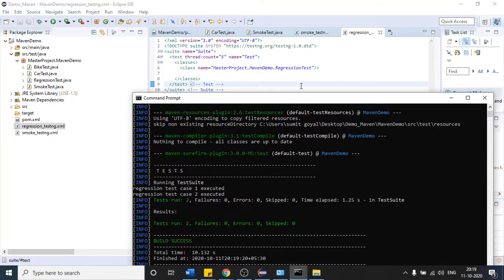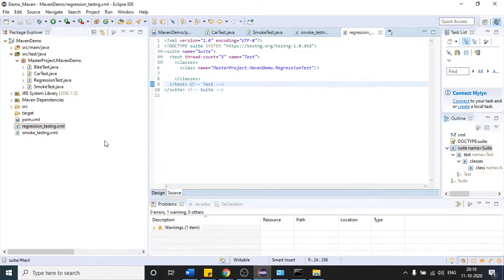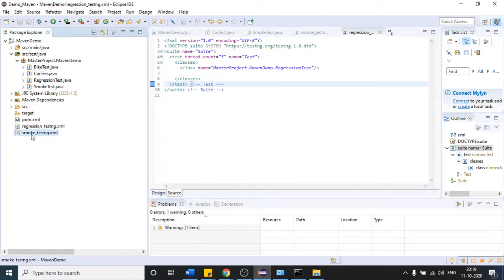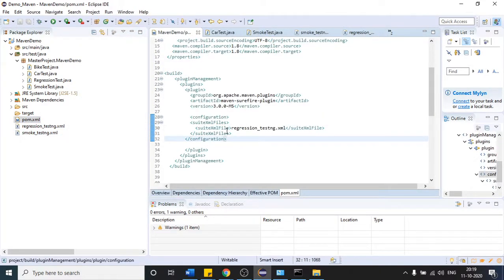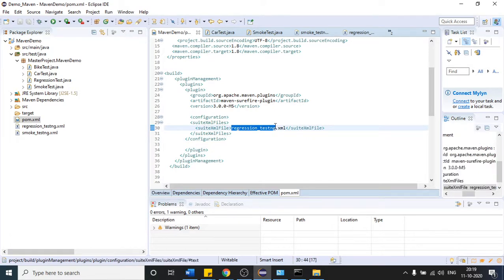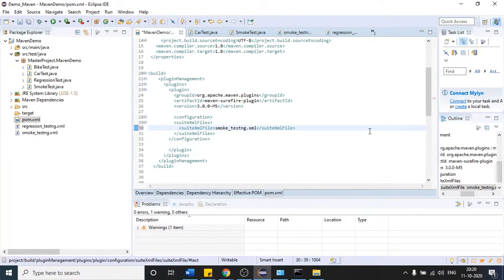Okay, so the client will come. You have just done the work for the client, and the next day the client will come and say to you, I want to run only this XML because it will just trigger all my smoke test cases. So as a person working on that, will you change this file again every time the client comes? Every day the client will again say regression, then you will make a change here again, and the client will say I want to run a smoke, then will you again change it? Is it the best way according to you? What do you think?